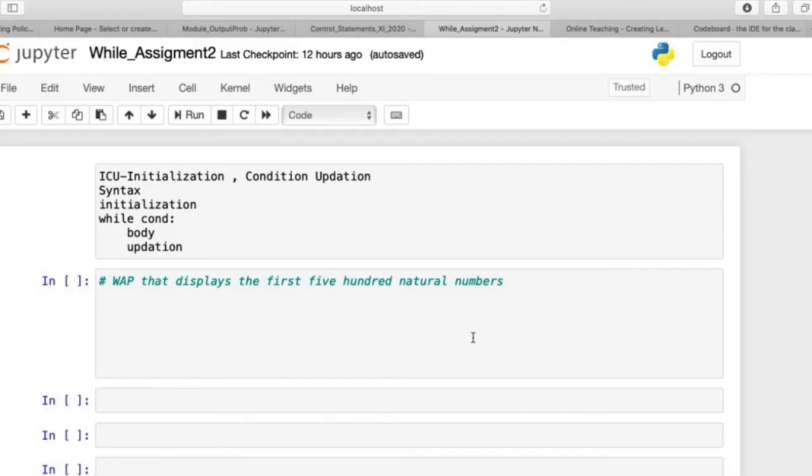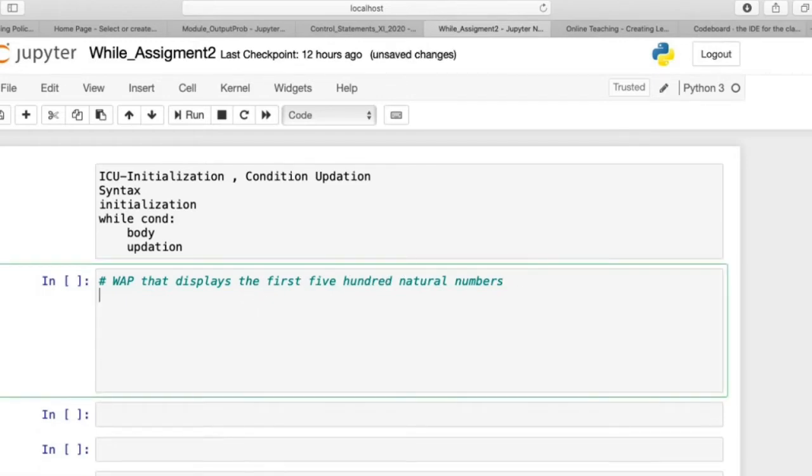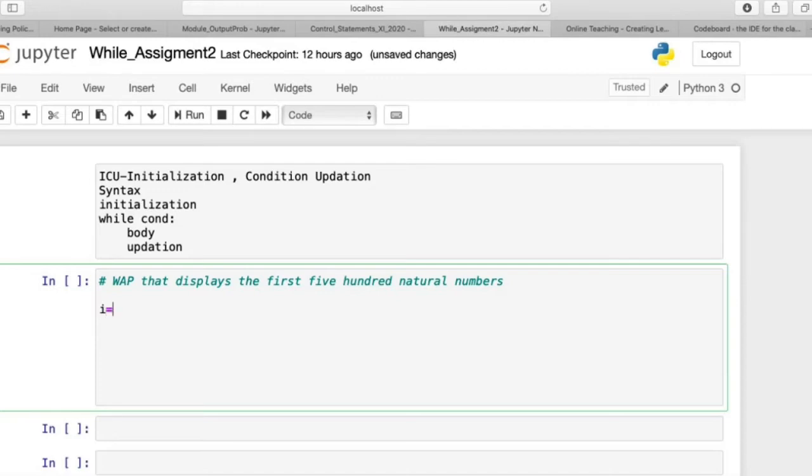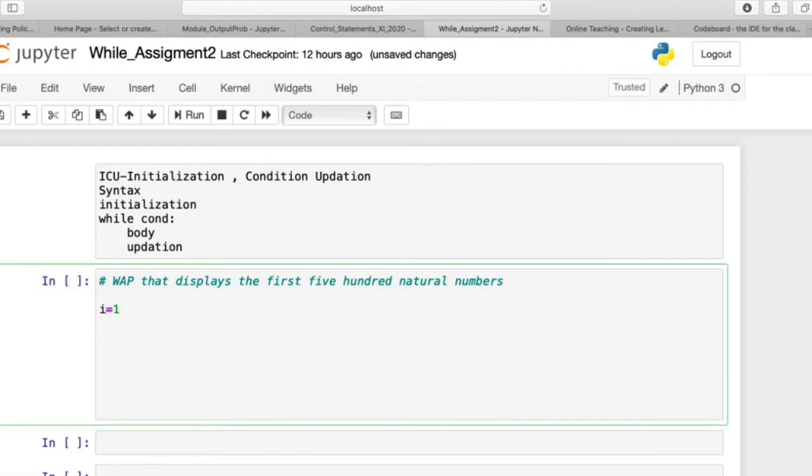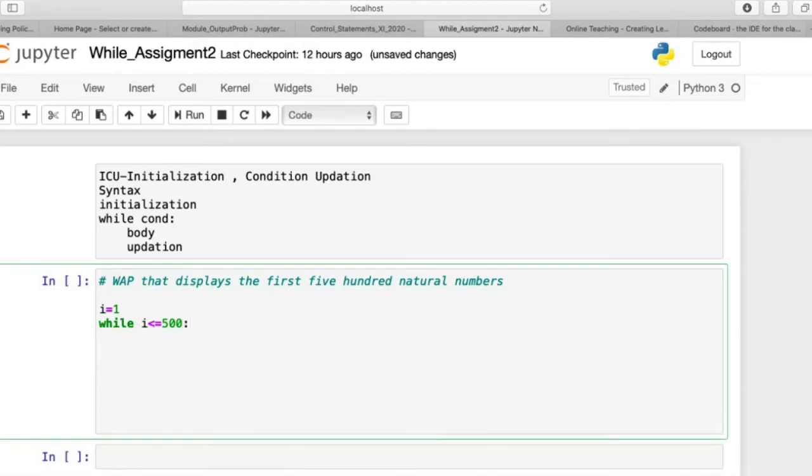I'll be using the Python notebook for displaying the results. Now suppose I want to display the first 500 natural numbers. First, the initialization part: let me take i to be the counter variable. Then while is a keyword followed by the condition. Now I want to display the first 500 natural numbers.